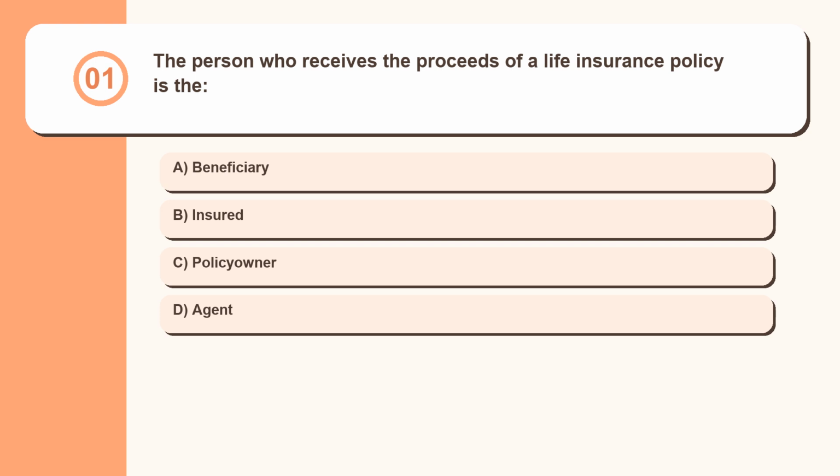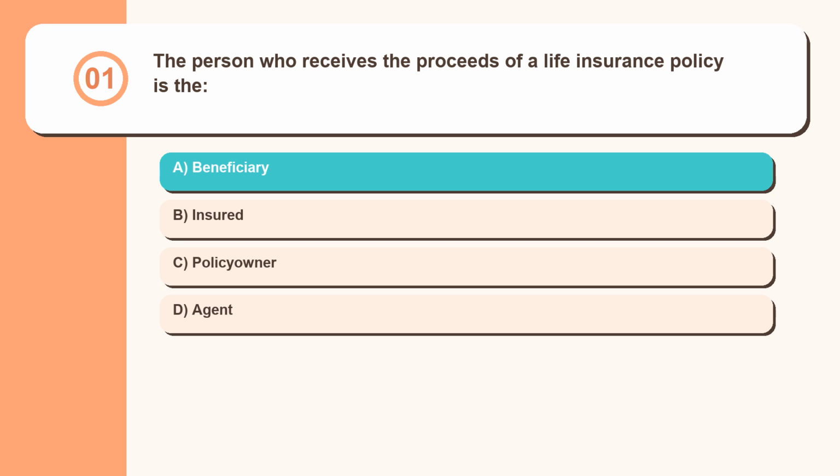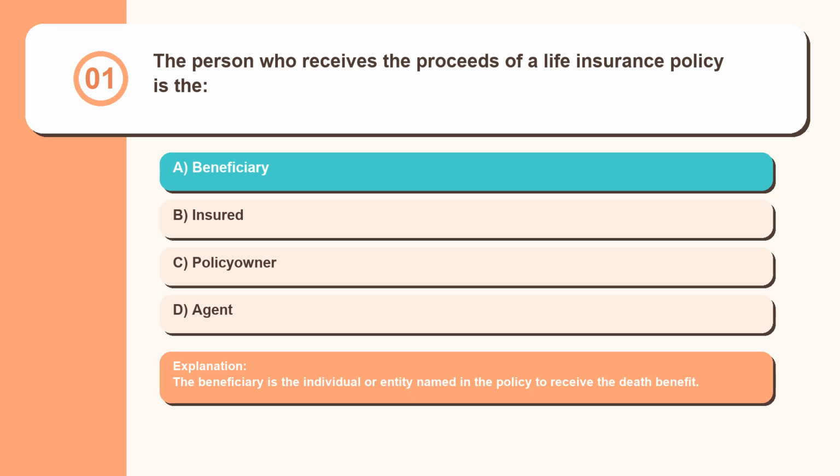Question 1. The person who receives the proceeds of a life insurance policy is the beneficiary, insured, policy owner, agent. The beneficiary is the individual or entity named in the policy to receive the death benefit.